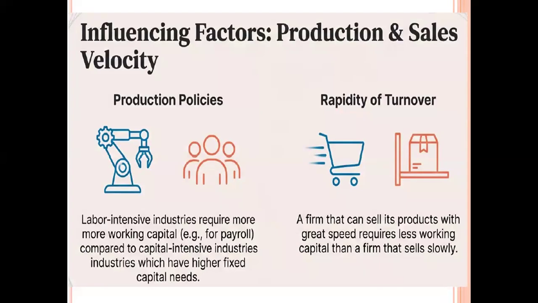The next one is called production policies. Production policies depend upon two categories, namely how the manufacturing process is carried out. If the company uses technology or machinery for its production, that company is called a capital intensive industry. On the other side, if the company uses labor for its production, it is called a labor intensive industry. So industries are classified into two categories: labor intensive industry and capital intensive industry.